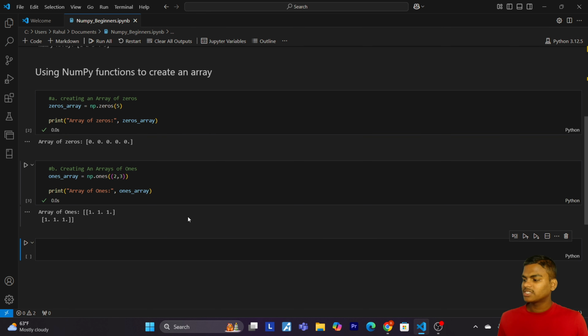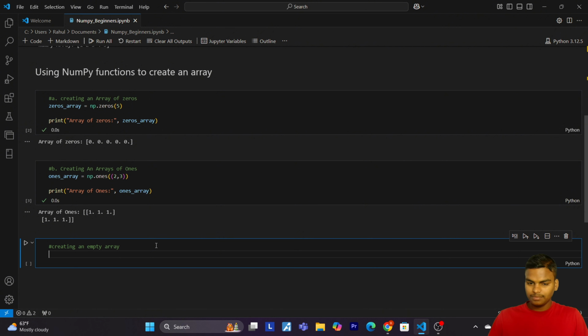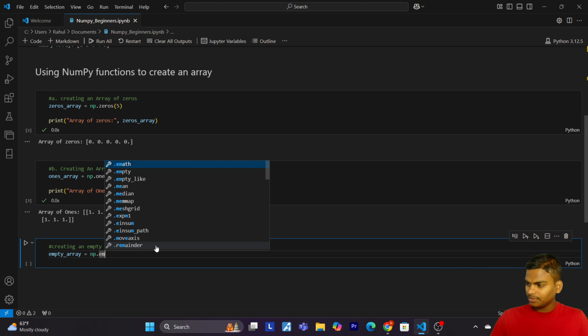Now let's come to the next point, in which we are going to create an empty array. So we have to just give the name empty array, np dot empty.